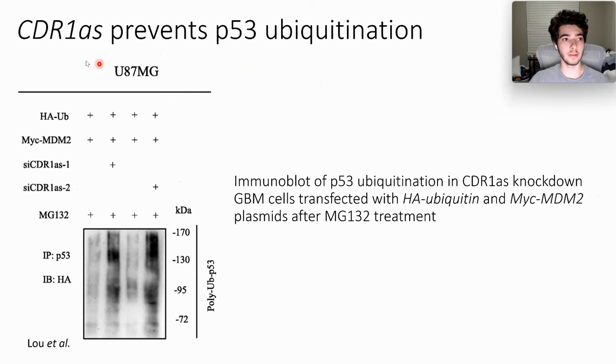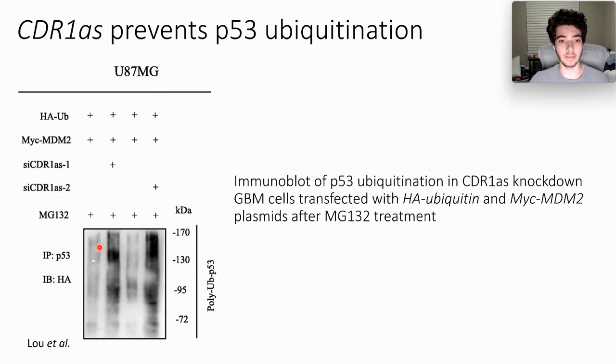And here is more evidence directly showing that CDR1AS prevents P53's ubiquitination. And we have Si CDR1AS 1 and 2, different isoforms. And we know that Si in this paper means knockdown. So whenever we see Si, we know it means a knockdown of CDR1AS. So if we're knocking down CDR1AS, we have less of it, so we would expect increased ubiquitination of p53 in these areas where it is knocked down.